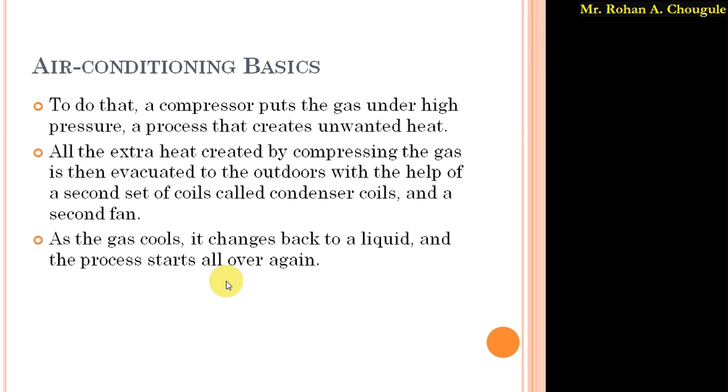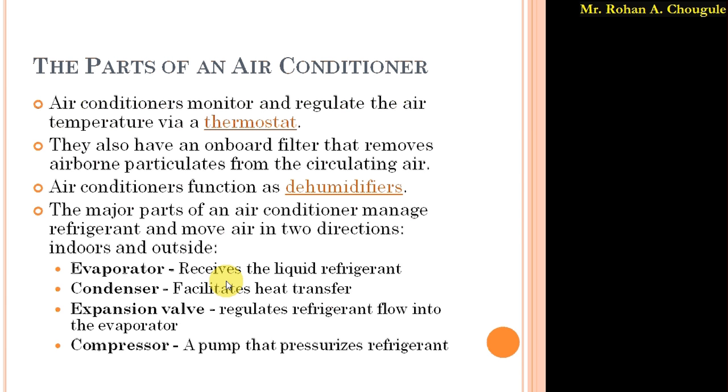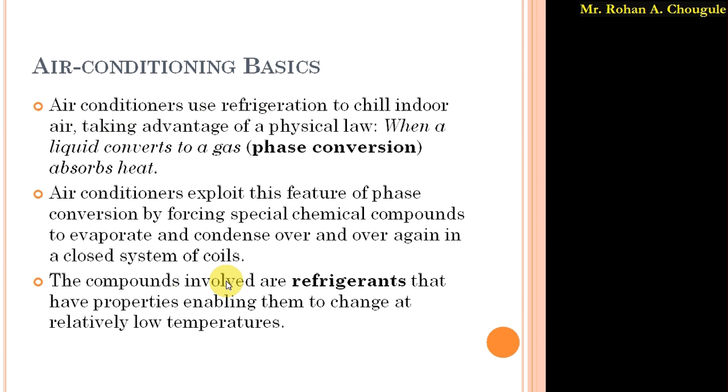With the help of the fan, the hot air from the room passes over the coils which contain this refrigerant. The refrigerant absorbs the heat from the warm air and gets converted into the gaseous form.